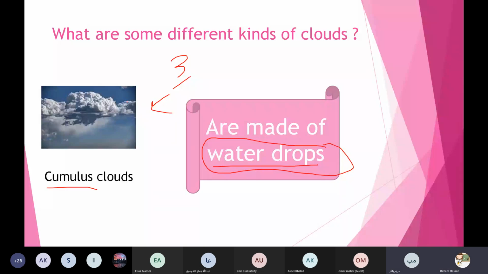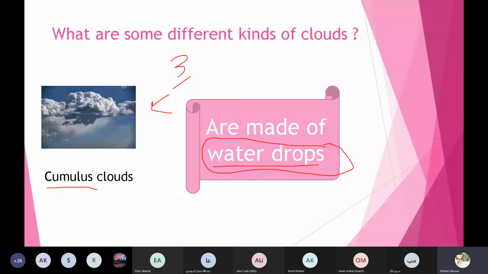Rain or water drops? Ice or water? Yes, honey. Water drops. It is made of water drops. Thanks a lot, honey. Okay.